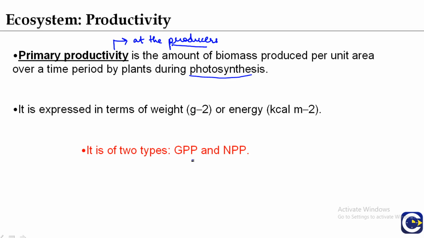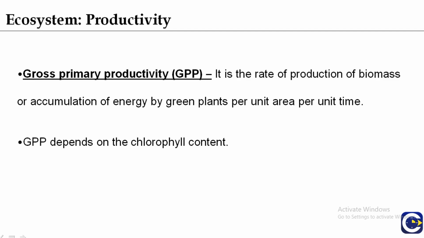Primary productivity is of two types. It is the gross primary productivity and another one is the net primary productivity. Gross primary productivity. Second one is the net primary productivity. What is gross primary productivity?